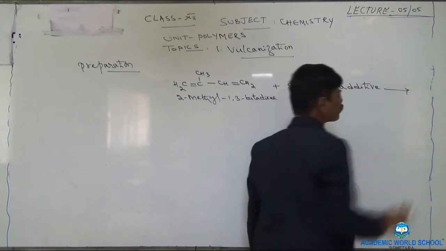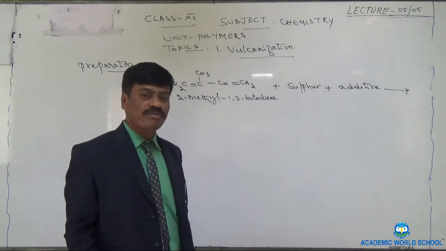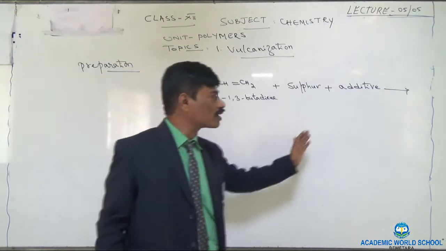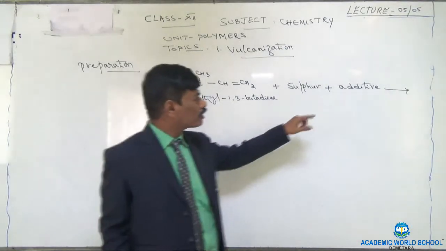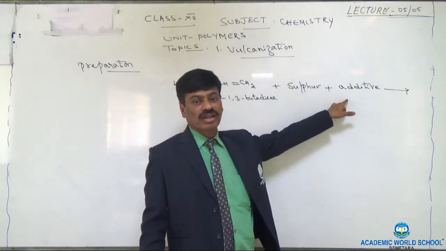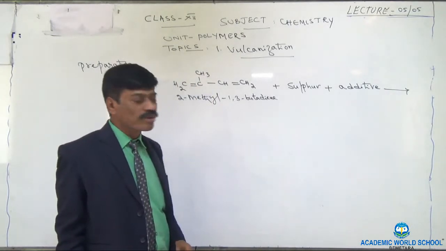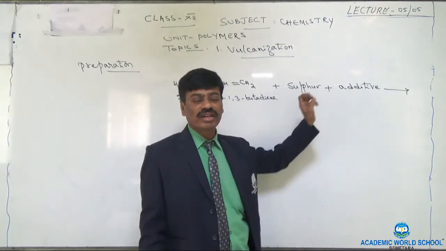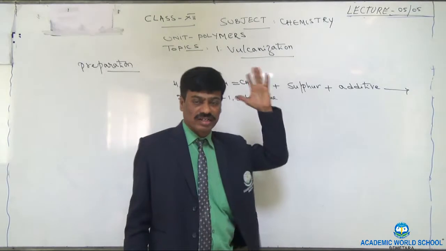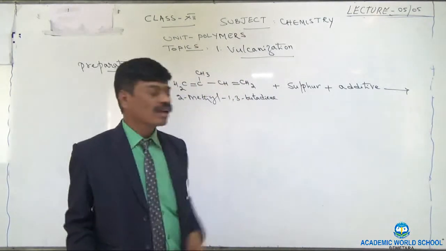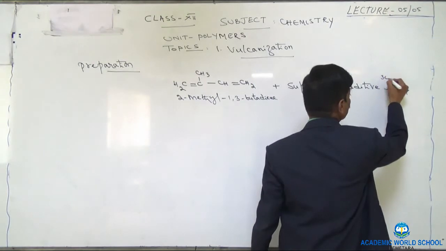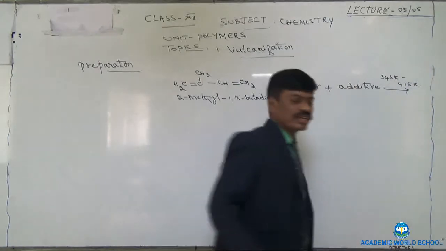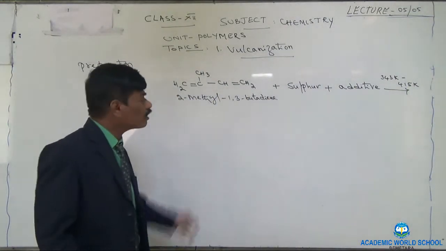Additive means a substance which is going to give the characteristic property to the polymer or the finished product formed at the end. Or additive is a substance which is going to give very good durability to the product. Or additive can be a substance which is going to give a very good look to the final product. Now these three are added and then heated to a temperature of 343 Kelvin to 415 Kelvin. As a result, we will get vulcanized rubber.